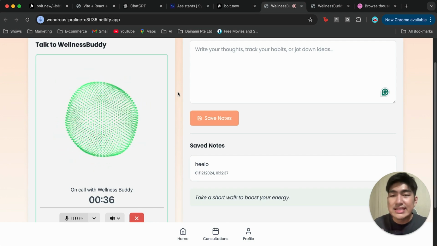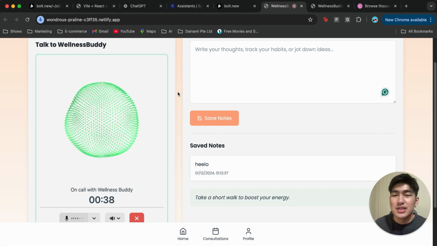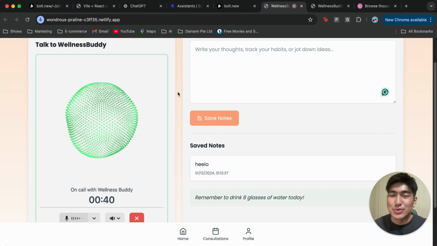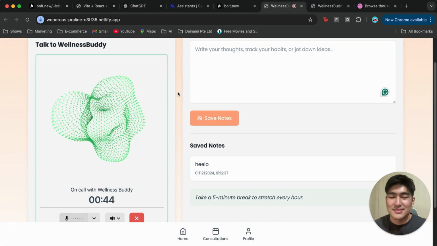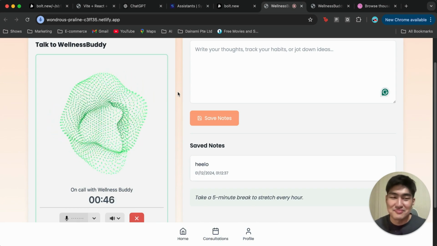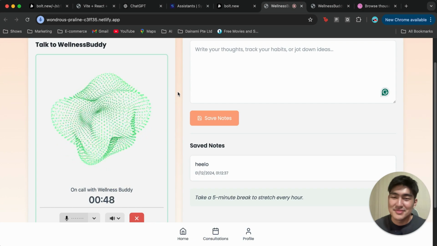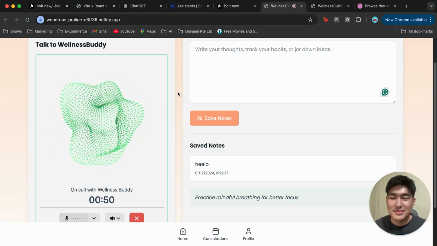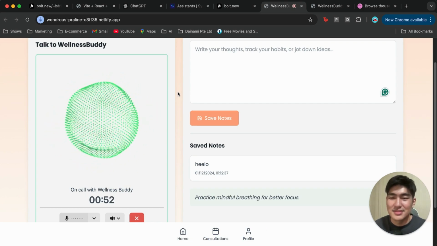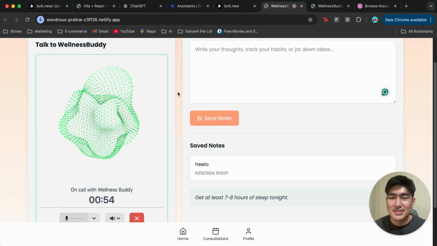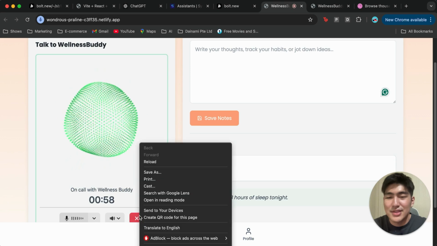Could you tell me what is the best exercise to do to get very muscular in a week? Building muscle in just a week can be tough, but you can definitely get started. Focus on strength training exercises like squats, deadlifts, bench presses, and rows. Just remember to give your muscles time to rest and recover between workouts. Thank you. You're welcome, Calvin.